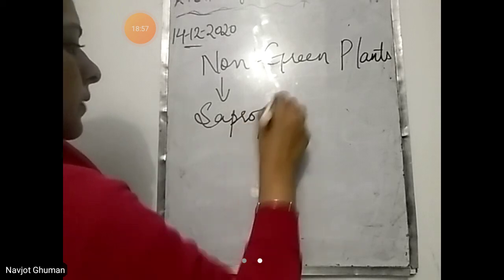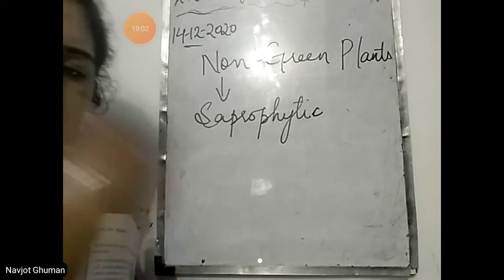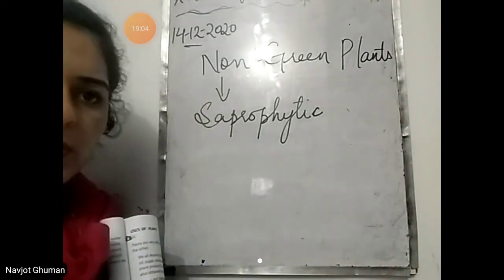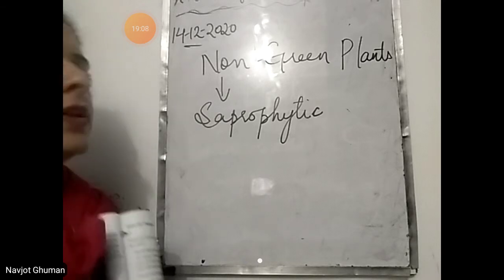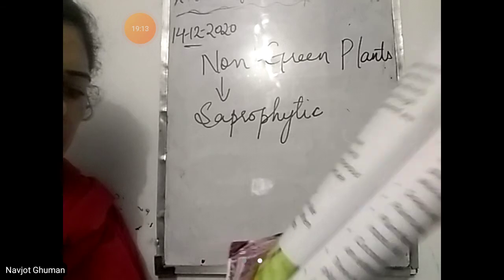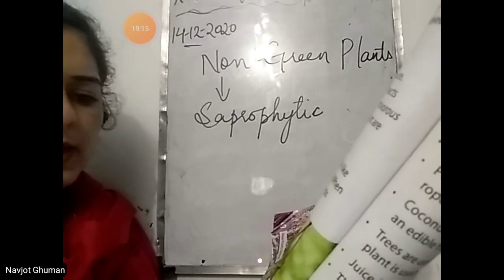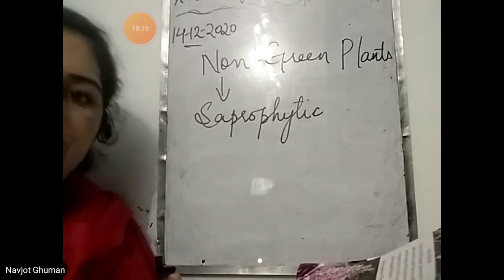Saprophytic. Why are they called saprophytic? Because they do not have chlorophyll. If they do not have chlorophyll, they cannot make their own food. So they depend on other plants or animals for food. That is why they are called saprophytic. Plants that cannot make their own food and absorb nutrients from dead plants and animals are called saprophytic plants.